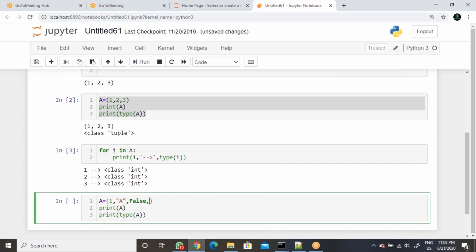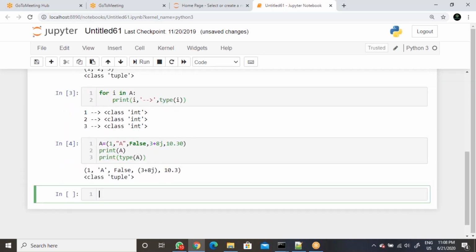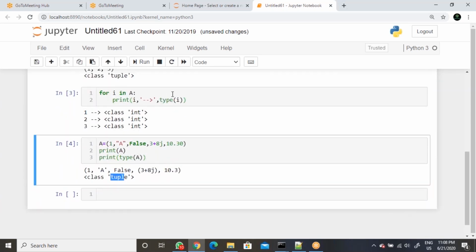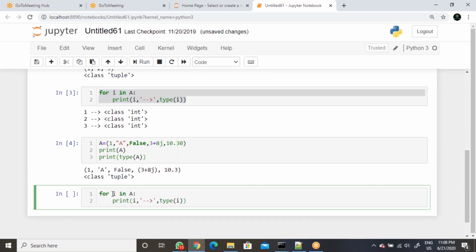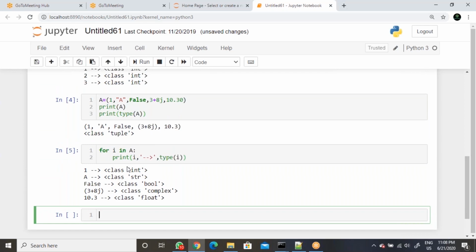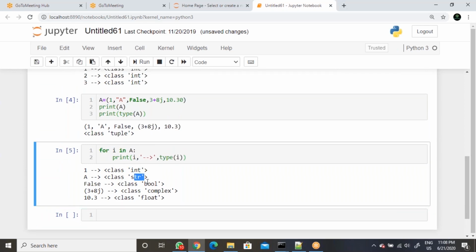So now we can write it like this also. Then there is a float value. So try to execute here. Then this is also a tuple. Then try to execute this loop here to confirm the data types. See now, first one is integer, string, bool, complex, and float. So tuple can also accept heterogeneous values.